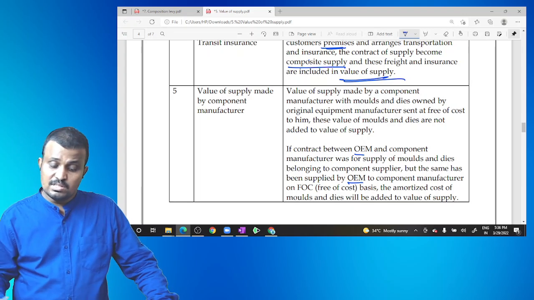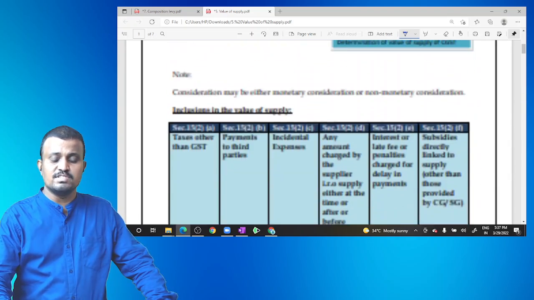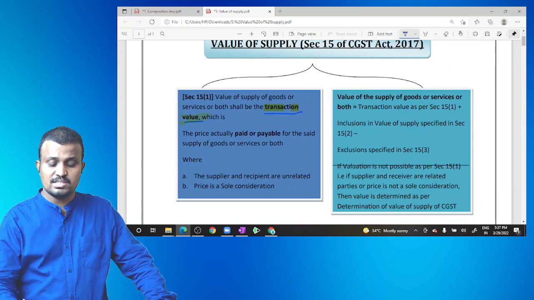Okay. So this is relating to the value of supply, section 15 of the CGST Act 2017.